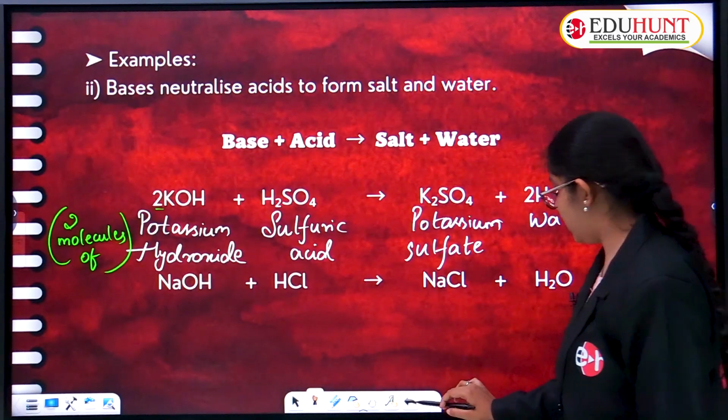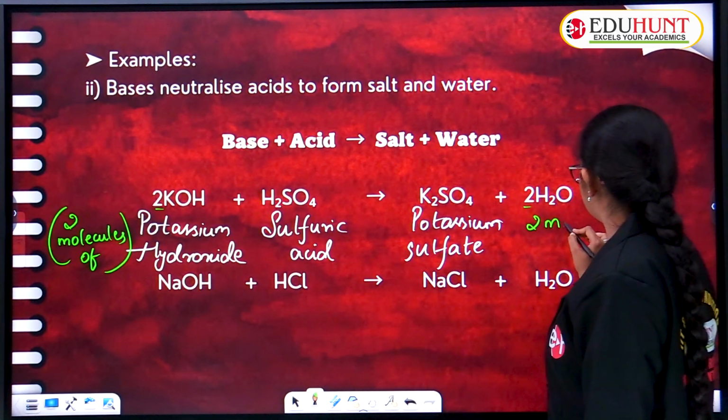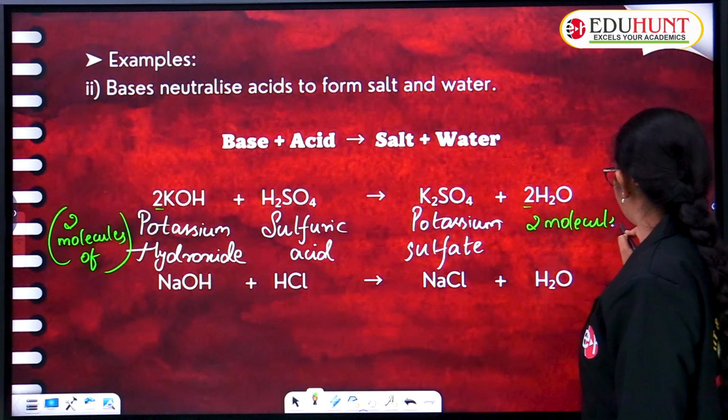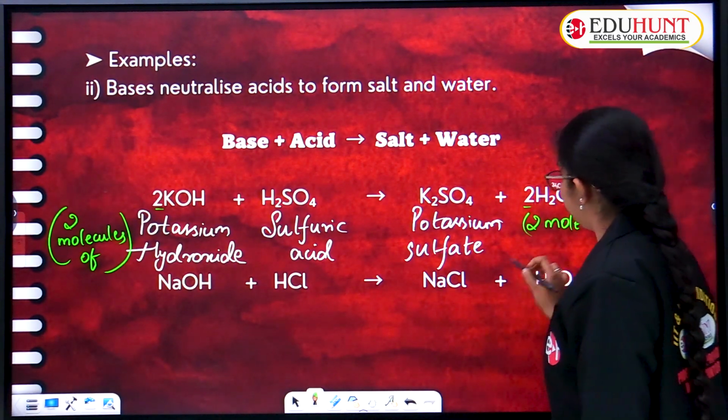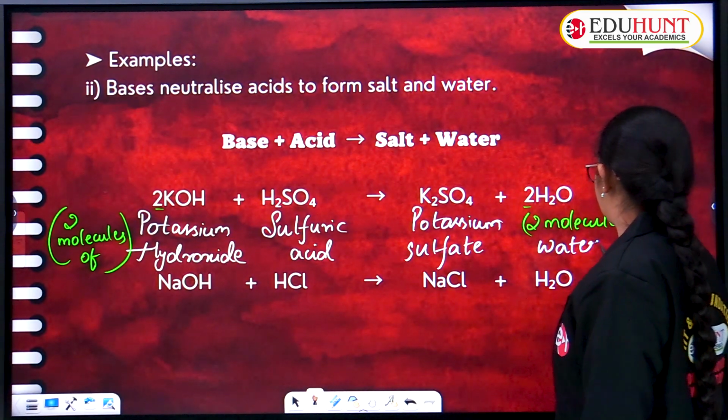Water, I'll write here with green. We have to read it as 2 molecules of H2O, which means water. Clear?